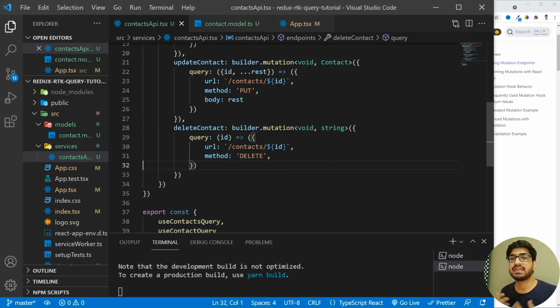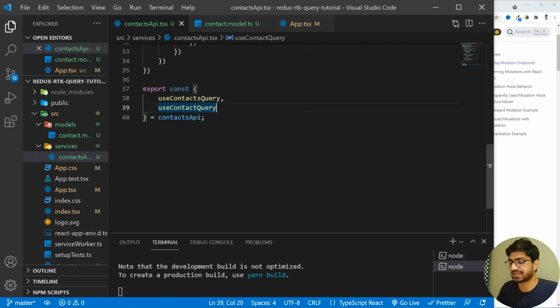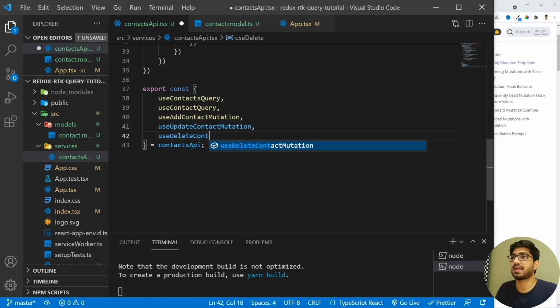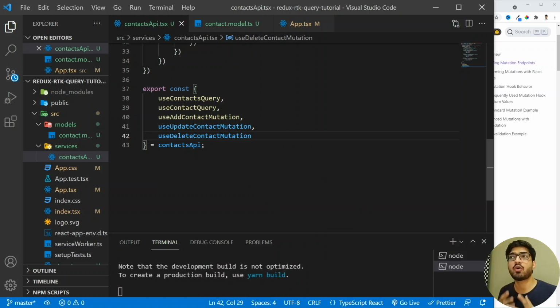When we create the endpoints, the RTK query exposes some hooks which we can use. So if we go here, let's export the hooks. The first one will be the use add contact mutation. Then the other one will be the use update contact mutation. All right. And the last one will be the use delete contact mutation. All right. So now we have exported all the three hooks.